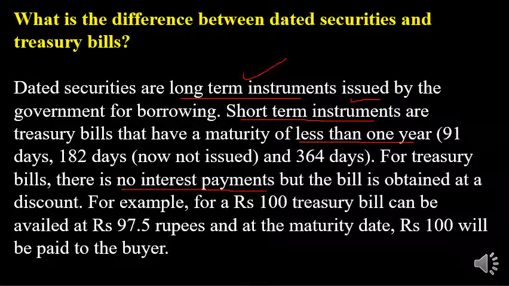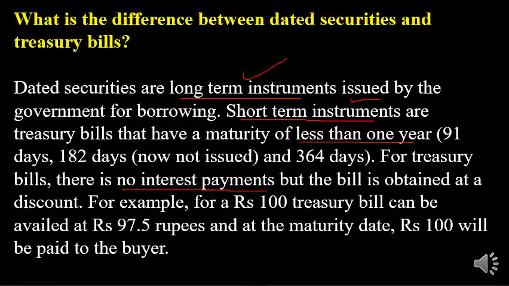That is a common feature between treasury bills and dated securities. In both, the securities are issued by the RBI on behalf of the government, and the borrowers are the commercial banks, foreign institutional investors and financial institutions.